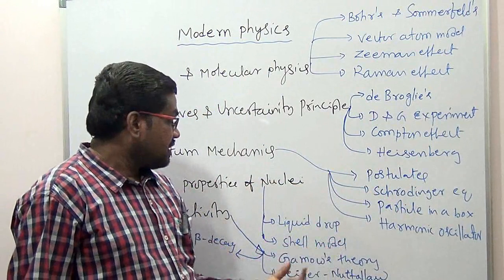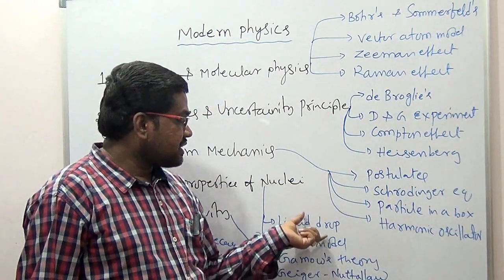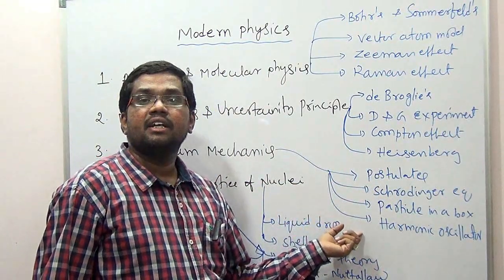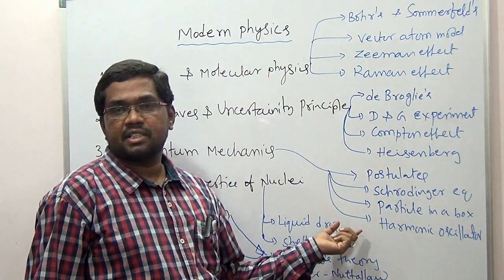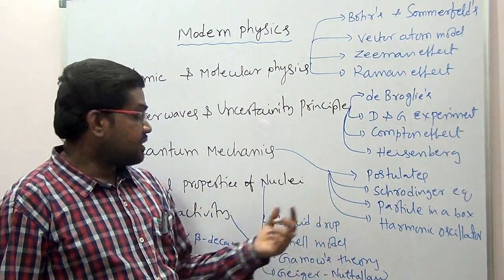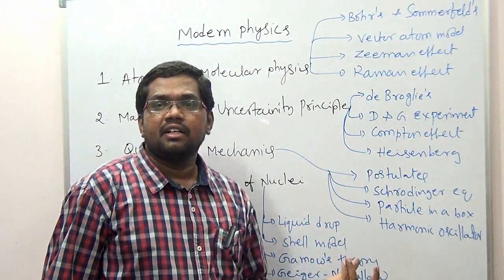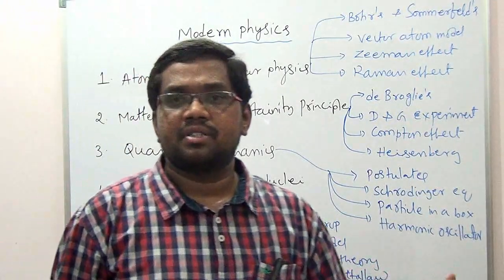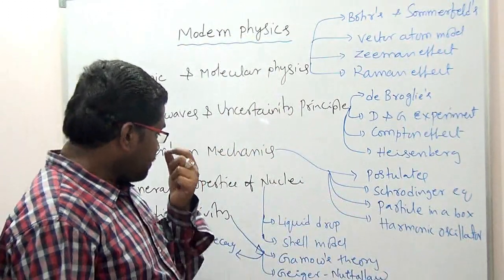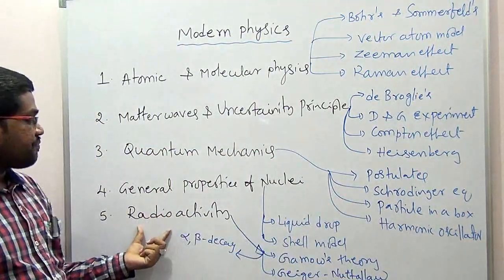So the shell model, based on the liquid drop model, tries to understand the binding energies and mass defects, those two concepts. The shell model will try to explain the spin of the nuclei and all those things. So next we'll see radioactivity.